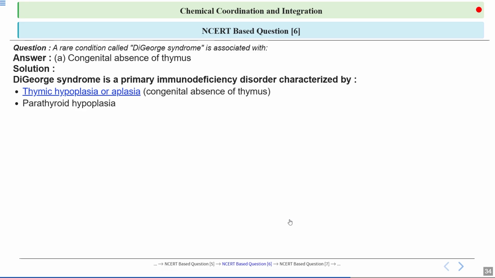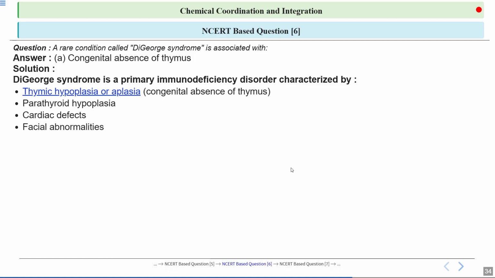It is a congenital condition where the parathyroid glands are underdeveloped. So this can lead to low calcium levels in the blood, causing symptoms like muscle spasms and tingling. It results from incomplete development of these glands during fetal growth. Cardiac defects refer here to abnormalities in the heart structure or function present at birth. These can include issues like septal defects, valve malformations, or improper heart chamber development, leading to impaired blood flow and potential long-term cardiovascular complications.